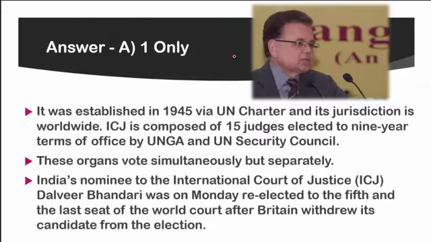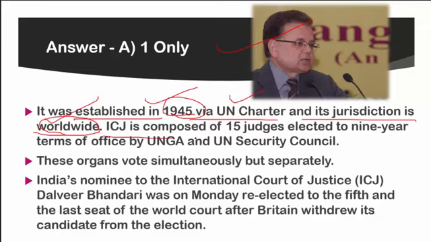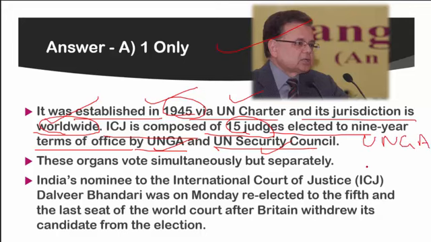Let us see the explanation. He is Mr. Justice Dalveer Bhandari, and the ICJ was established in 1945 via the UN Charter, and its jurisdiction is worldwide. So the jurisdiction of the ICJ is also very important and it extends to the entire world. The ICJ is composed of 15 judges elected to 9-year terms of office by the United Nations General Assembly and the United Nations Security Council. In order to elect a judge to the ICJ, both the General Assembly and the Security Council should vote, and these organs vote simultaneously but separately.